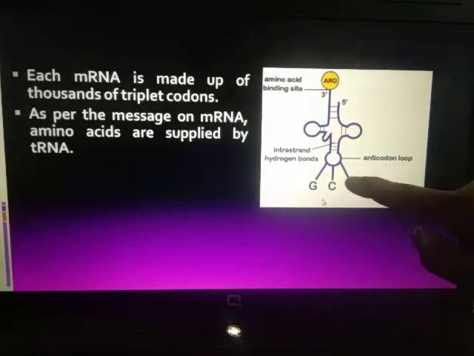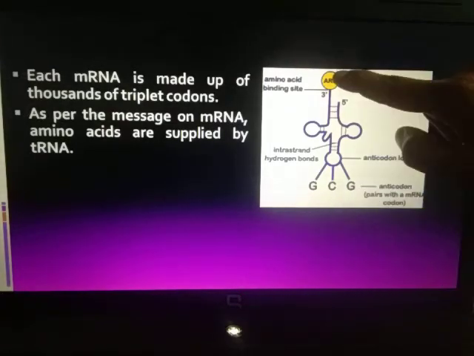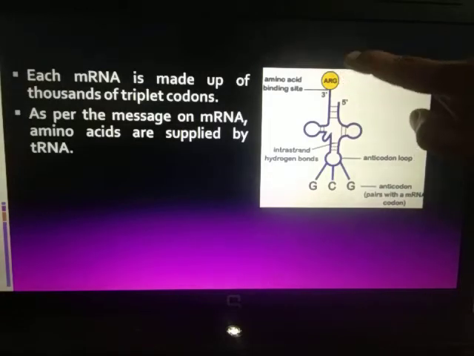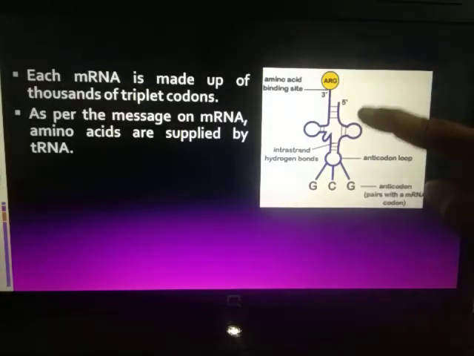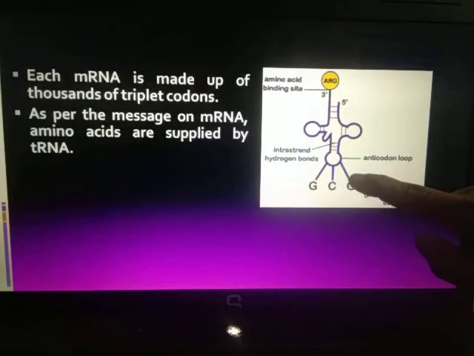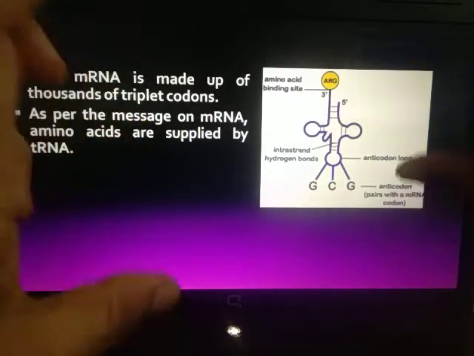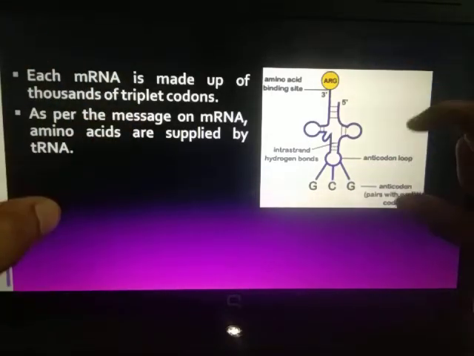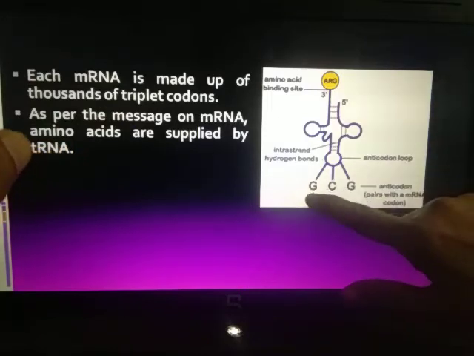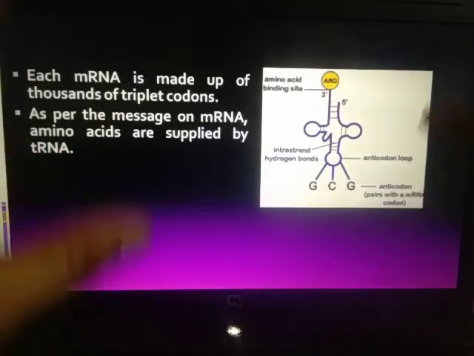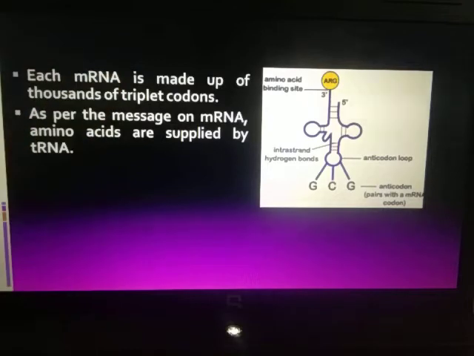I hope you can see this. This is the anticodon, and arginine is the amino acid which is attached here. So this tRNA will go and read the sequence of mRNA. Wherever the mRNA sequence is CGC, there it will go and bind in the ribosome.